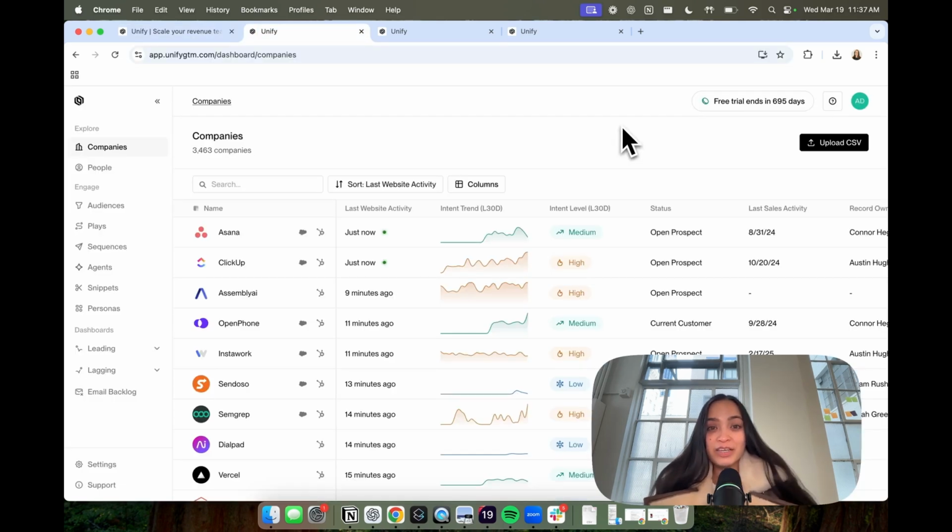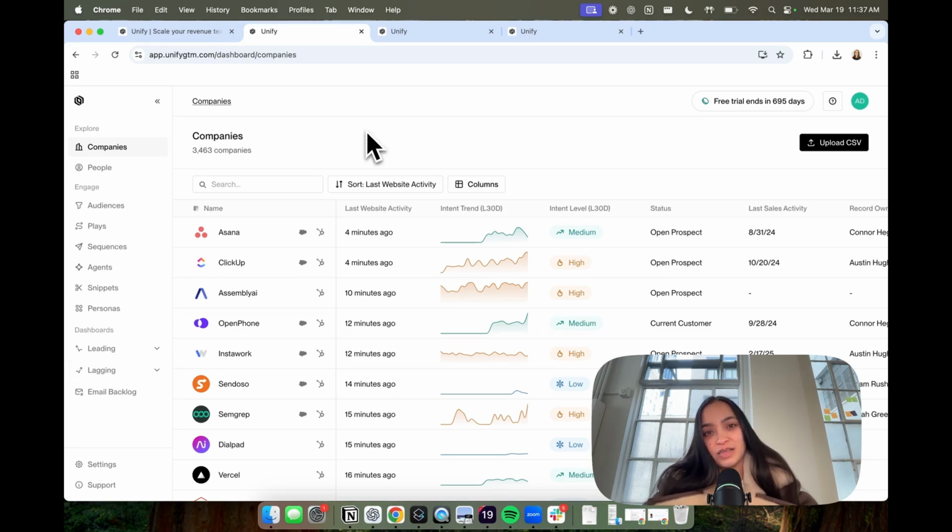The first thing we're going to see when we log into the platform is the list of companies that we can potentially outbound. Navigating to the left-hand side nav bar here, we can see it's divided into 3 sections. The first section are the companies or people that we can outbound. The second section are the plays or automations that we can run. And the third section are our dashboards that show us what's working and not working so we can continue what works and turn off what doesn't.